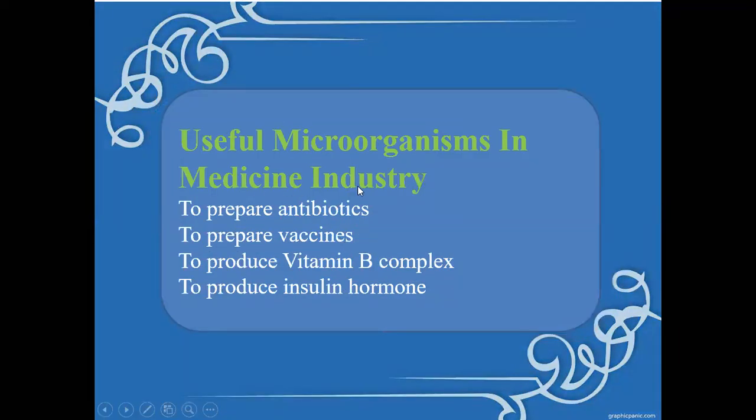Useful microorganisms in the medicine industry. Up to now, we discussed the useful microorganisms in the food industry. Now we are going to discuss useful microorganisms in the medicine industry. In the medicine industry, microorganisms are used to prepare antibiotics, to prepare vaccines, to produce vitamin B complex, and to produce the hormone insulin. So these are the different ways. Let us discuss them one by one.